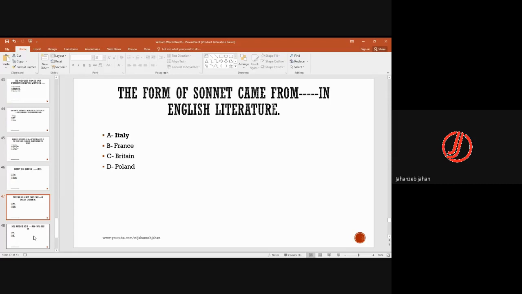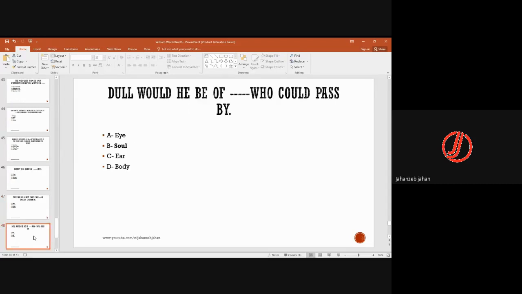Then there was Spenserian sonnet. Dull would be he of soul who could pass by. So seeing that view, Wordsworth says that a person who can see the view and does not contemplate on it and passes it by, he or she would be dead or dull of soul.